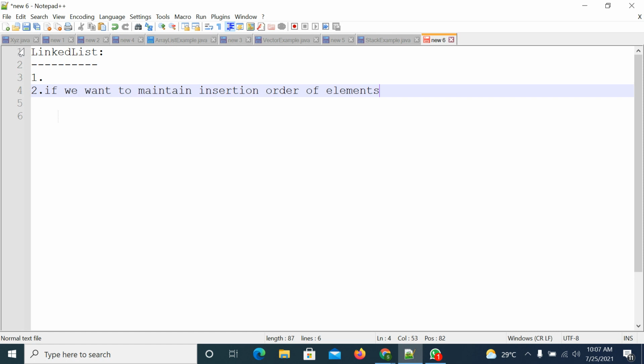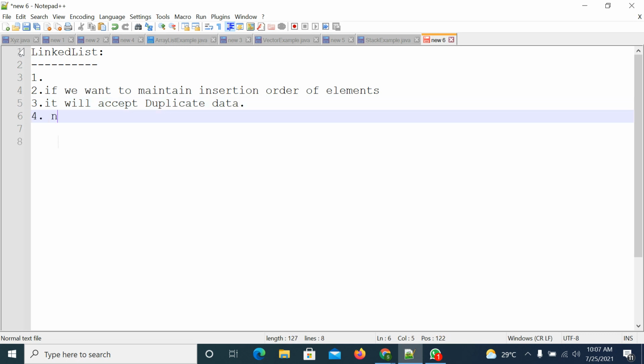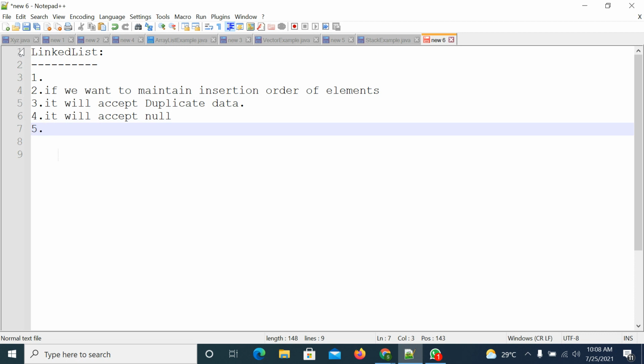if you want to maintain the insertion order of the elements, then you can go for LinkedList or any List implemented classes. It will accept duplicate data. It will accept null data also. Null insertion is possible, and you can insert null any number of times. You can also insert heterogeneous data.